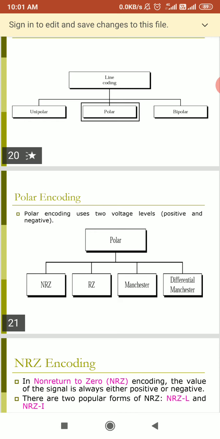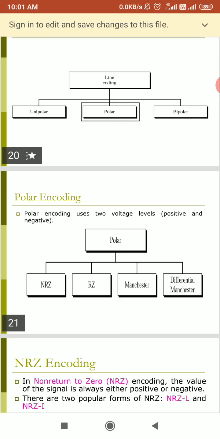It means you can take plus 1 minus 1, or plus A minus A. But unipolar only uses two values, 0 and plus A. When we are talking about polar, it will take two values, plus A and minus A.